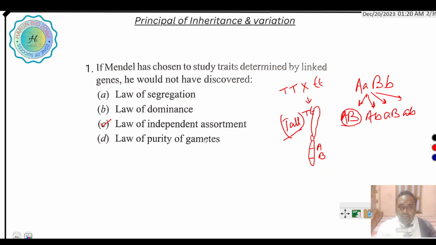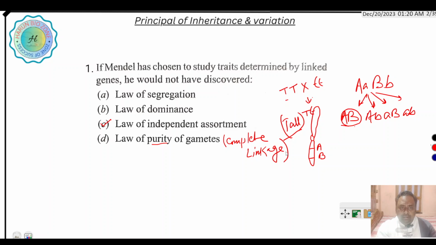And law of purity of gametes means the alleles do not mix up. This is actually complete linkage, where no variation occurs and only parental type gametes are produced.